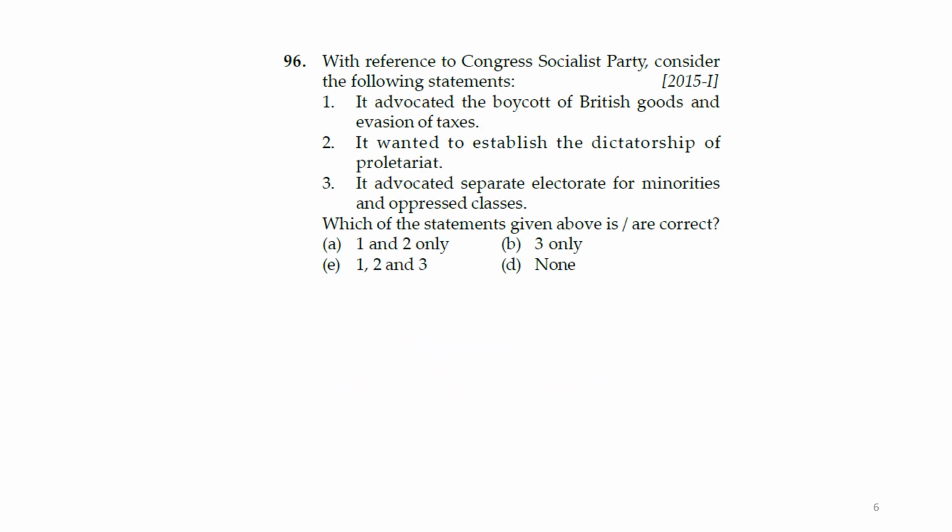Next question. With reference to the Congress Socialist Party, consider the following statements. Here they are asking for the correct one. The party wanted non-payment and evasion of taxes. It wanted to establish the dictatorship of the proletariat. It advocated separate electorates for minorities and oppressed classes.